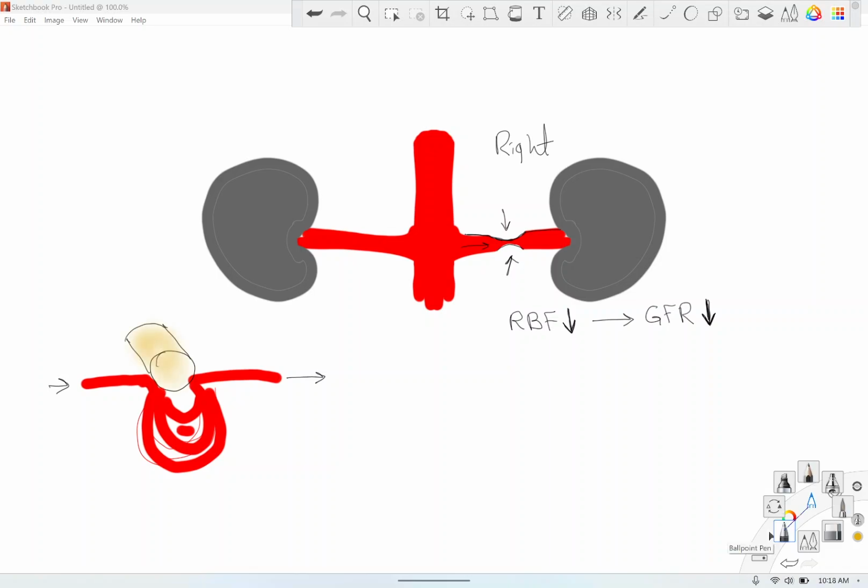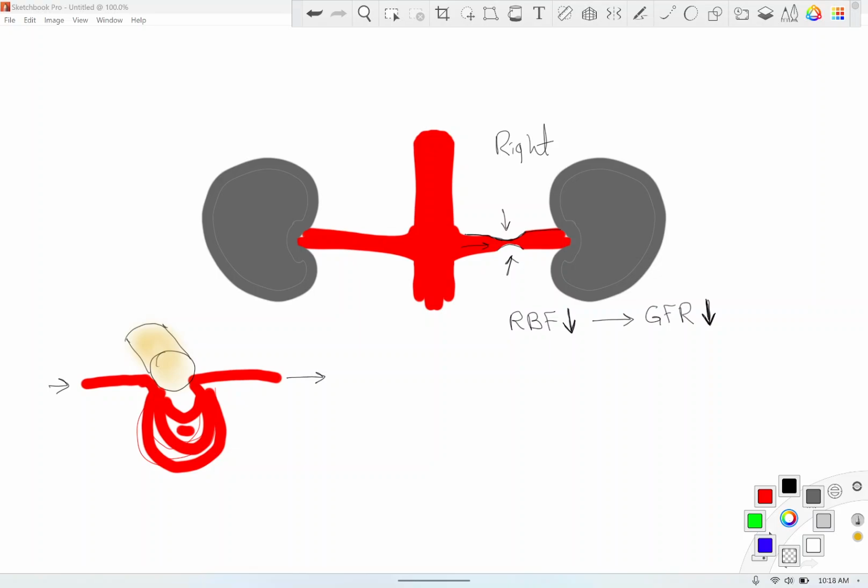How would this help us? Some of you are asking me. The efferent arteriole has chemoreceptors, and I'll use these black dots. It also has baroreceptors, which I'll just use as beta 1 receptor. So it has a beta 1 receptor.